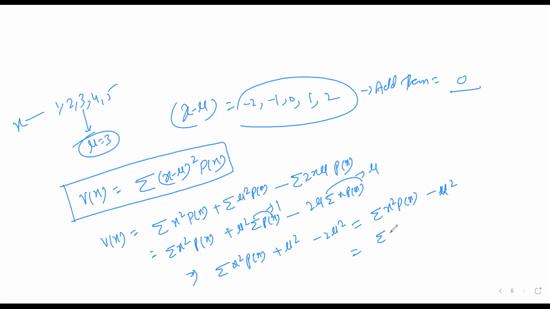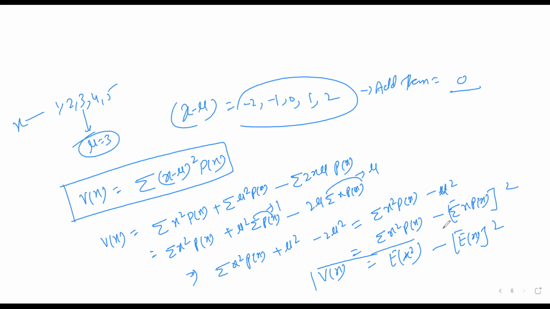So this one I can write down sum of x square into p of x, and mu is nothing but sum of x into p of x, whole square. So this I can write down as expectation of x square minus expectation of x whole square. So this is the variance.